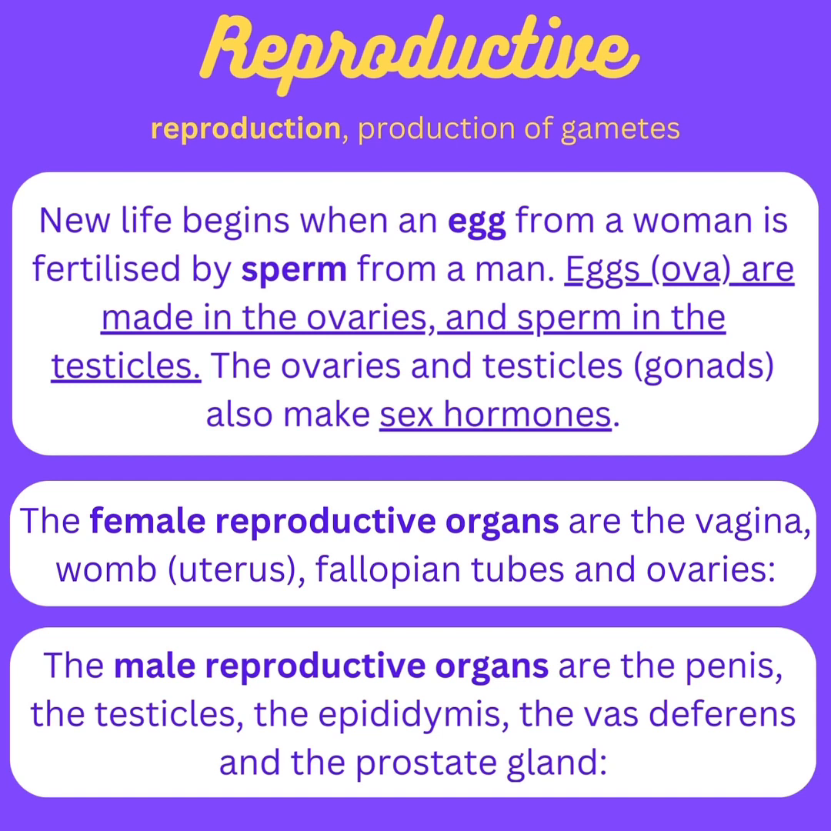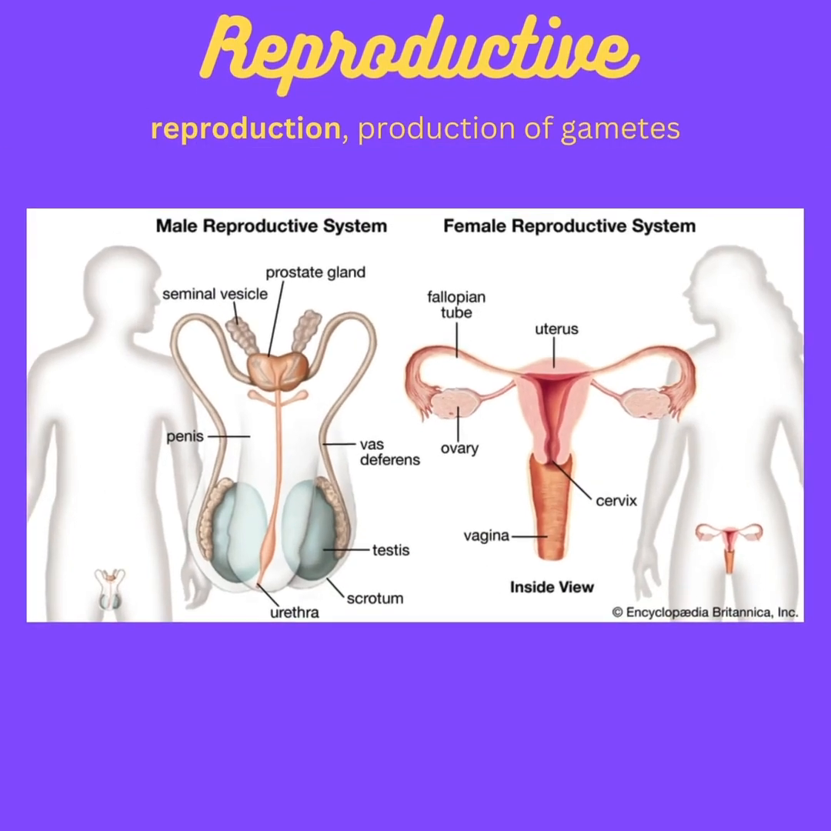The female reproductive organs are the vagina, womb, also known as the uterus, fallopian tubes, and ovaries. The male reproductive organs are the penis, the testicles, the epididymis, the vas deferens, and the prostate gland. And this is a diagram of the male reproductive system and the female reproductive system.